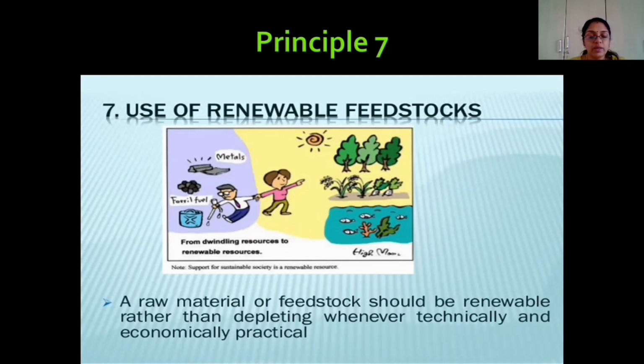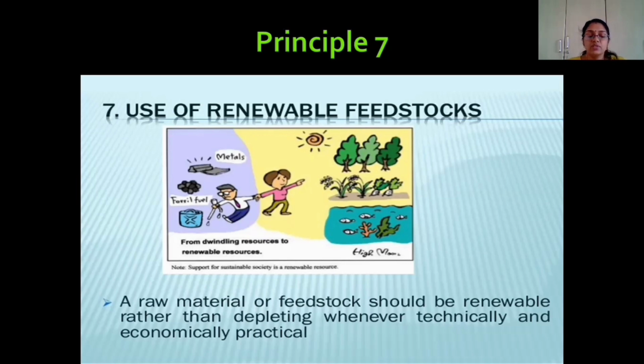We all know printer inks. Printer inks are traditionally made from crude oil, so the paper cannot be recycled easily, because if paper has to be recycled, first the printer ink has to be removed. If the printer ink is made with crude oil, it is difficult to remove from the paper, so the paper cannot be recycled. So it is considered waste and it is harmful to the environment.